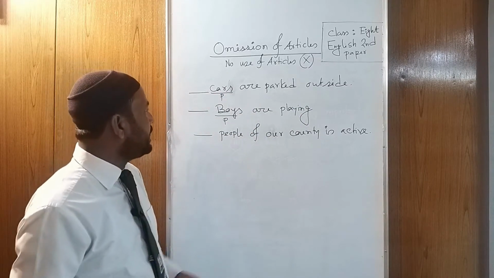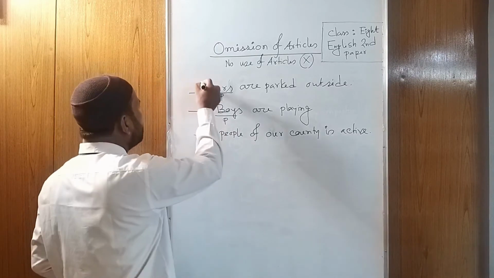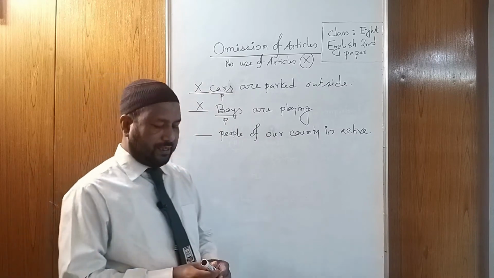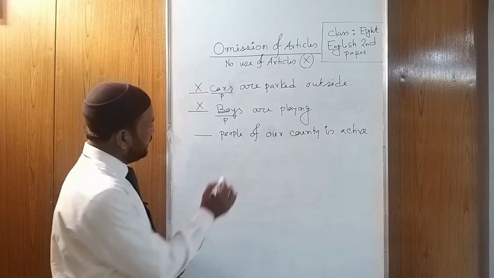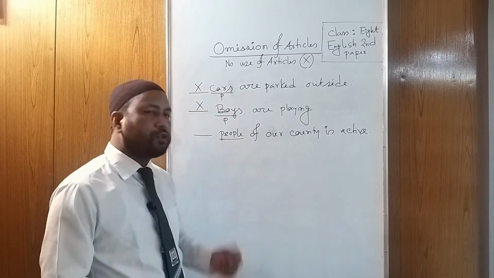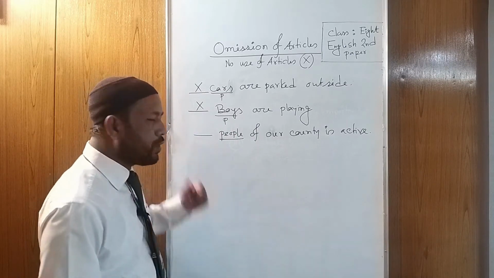Just keep in mind, if you see any plural noun before a gap, you have to use a cross. But you also have to remember, here is a word and it is also a plural noun. Can you use a cross here?